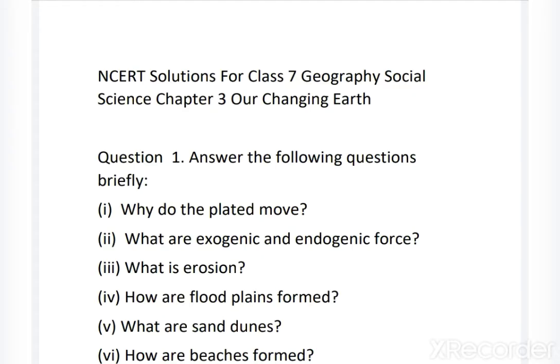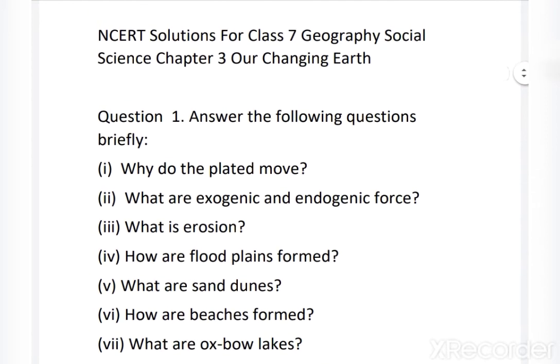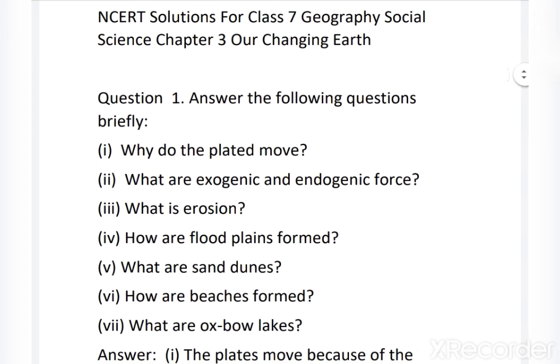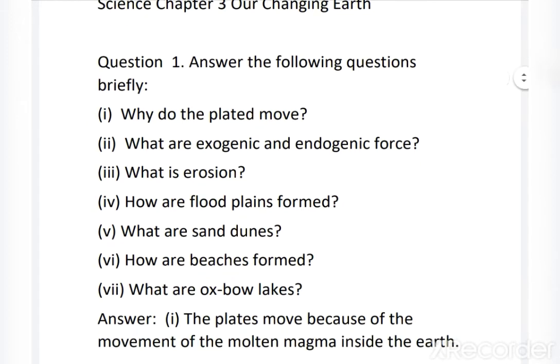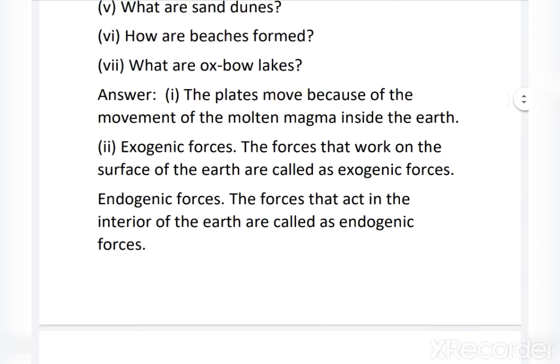Okay, students. So let's start the question answers of this chapter. In question 1, answer the following questions. Question number 1. Why do the plates move? Here we are talking about the earth, different layers, different plates. Answer: The plates move because of the movement of the molten magma inside the earth.